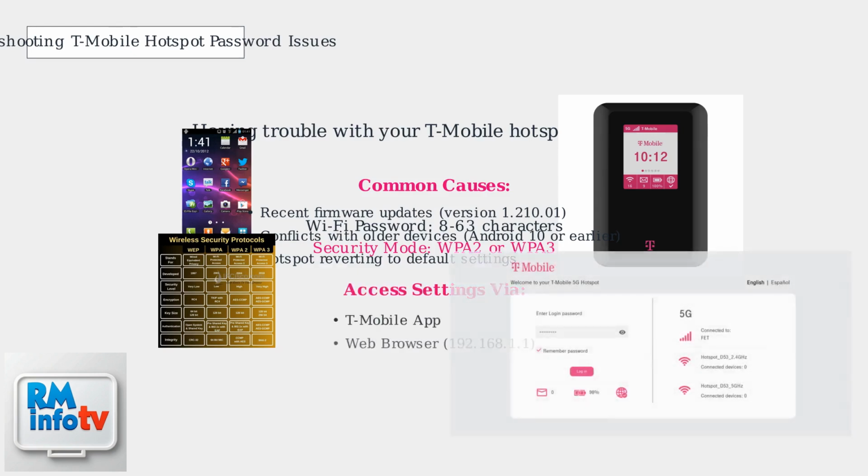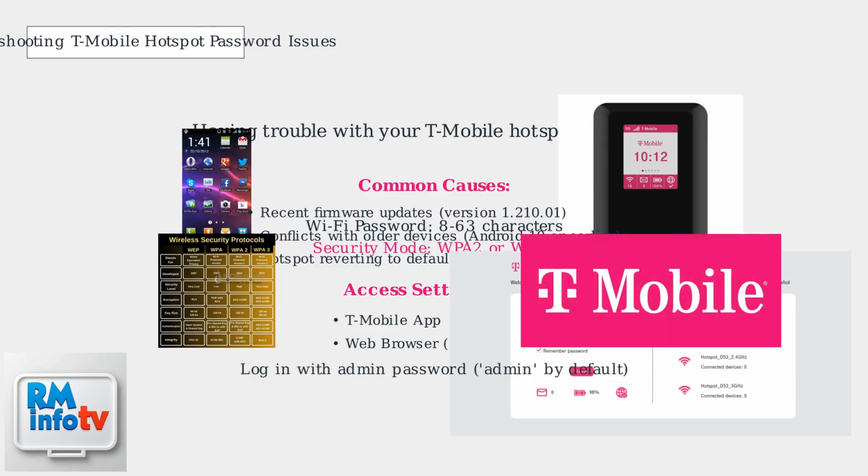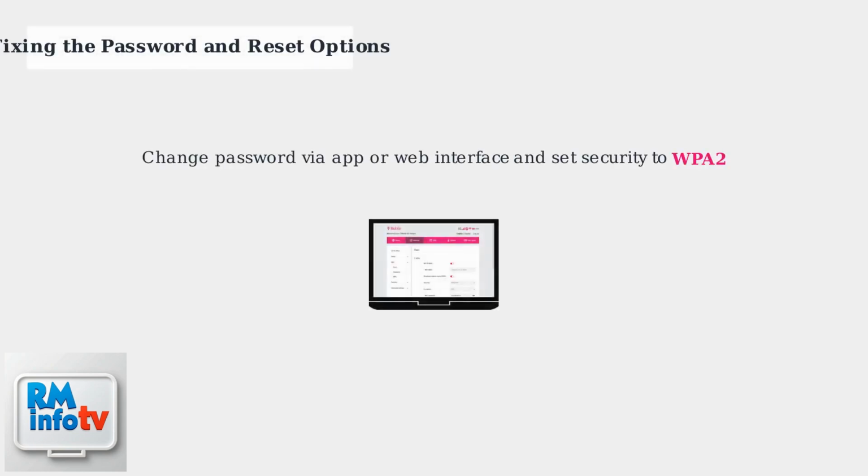Start by accessing your hotspot settings via the T-Mobile app or a web browser, usually at 192.168.1.1. Log in with your admin password, which is admin by default. If your password isn't working, use the T-Mobile app or web interface to change the Wi-Fi password and ensure the security mode is set to WPA2 for best compatibility.